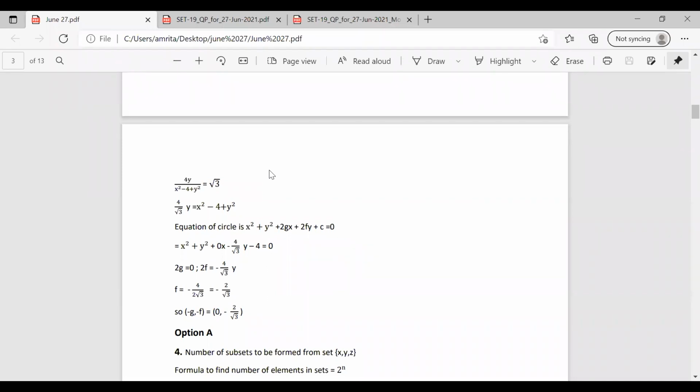So simply writing this equation in those terms, we have x square plus y square plus 0x minus 4 by root 3 y minus 4 equal to 0. We have the value of g and f here. So 2g is equal to 0, 2f is equal to minus 4 by root 3. So f we can write as minus 4 by 2 root 3. So f becomes minus 2 by root 3. So we have the g component as 0 and the f as minus 2 by root 3.